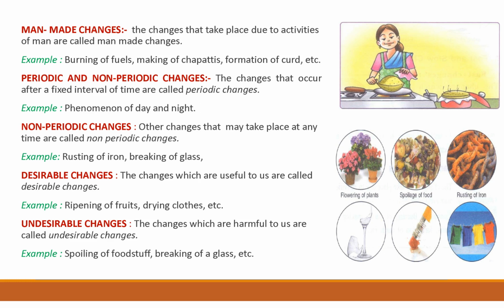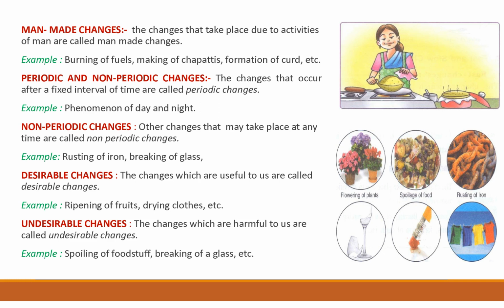Then we come to desirable changes. As the name suggests, the changes which are useful are called desirable, like ripening of fruits, which is useful, and drying clothes. You can see in both examples, ripening of fruits and drying clothes, it is useful. So it is a desirable change. And undesirable changes are the changes which are harmful to us, like spoiling of foodstuff and breaking of a glass. Spoiling of foodstuff is harmful to us. We never take spoiled food. So it is an undesirable change.